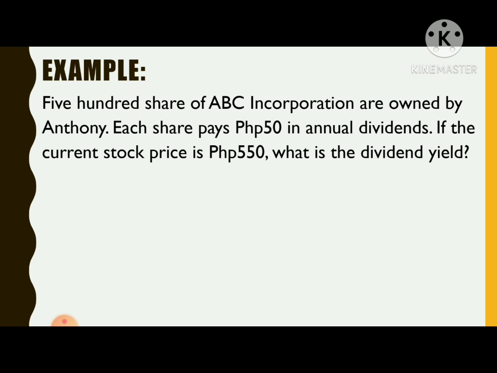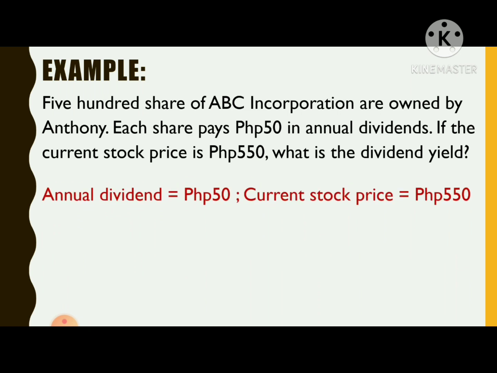First, let us identify the given values. For the annual dividend, that is 50 Philippine pesos. Then a current stock price of 550 Philippine pesos.